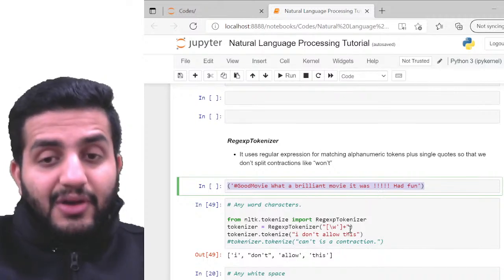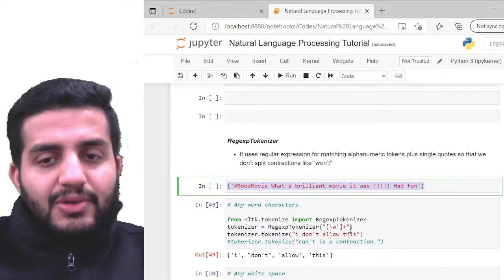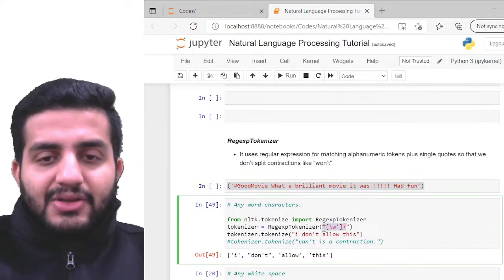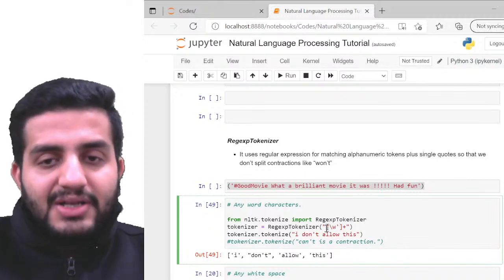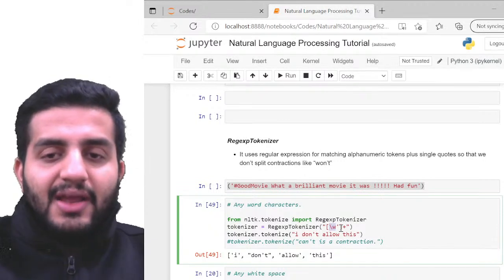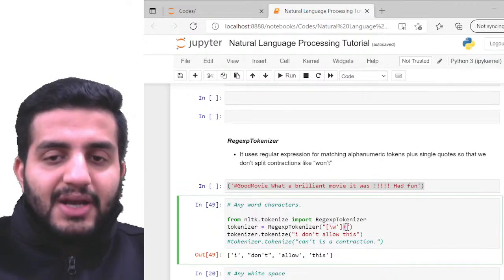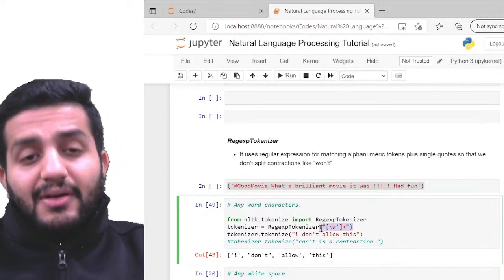But if you're aware of how to write regular expressions, you can custom base your rules. For example, here you can look at this. There's \w for any word. So you have given this list, basically a set of words, and \w means any word is fine, and this plus just keeps on adding the words. So it's more of a way of writing regular expressions.